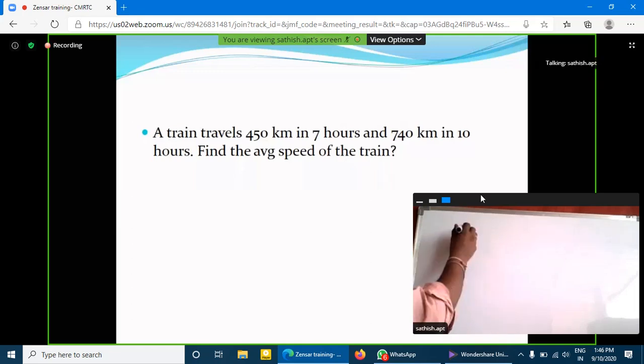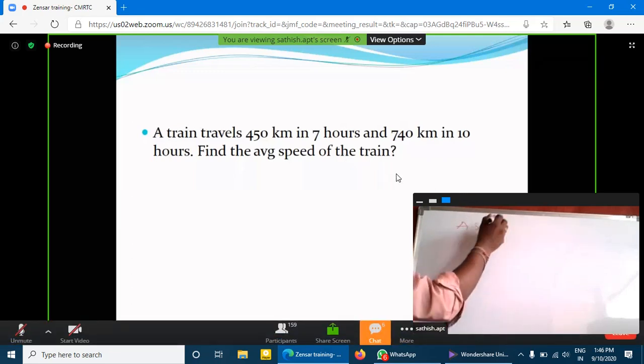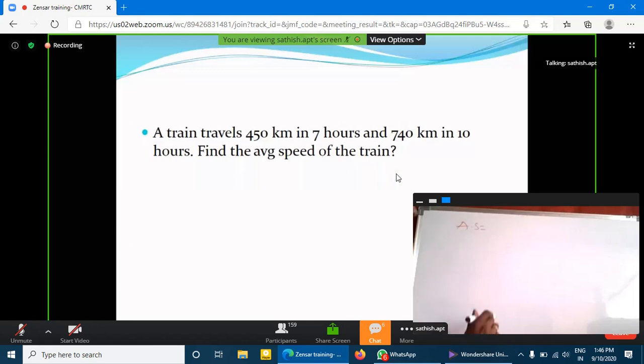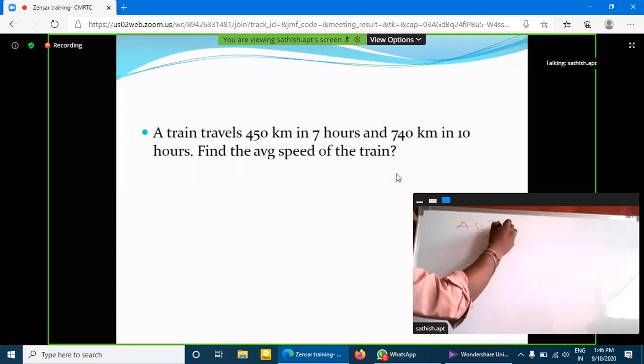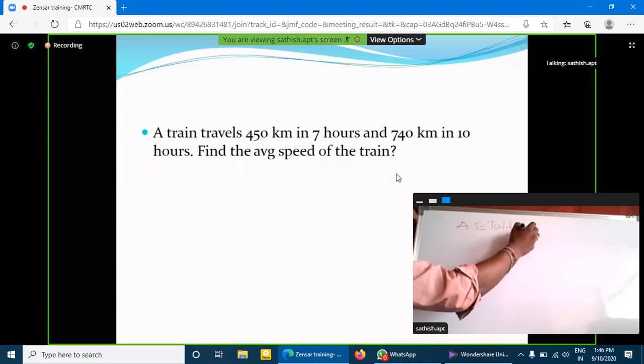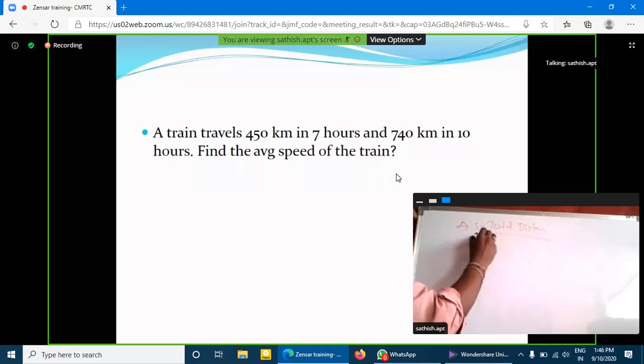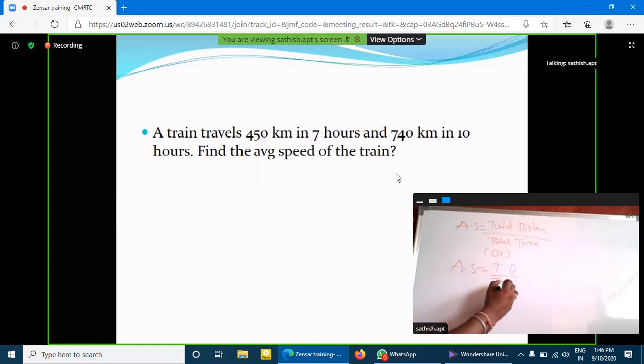Then find the average speed. Average speed is equal to total distance by total time.